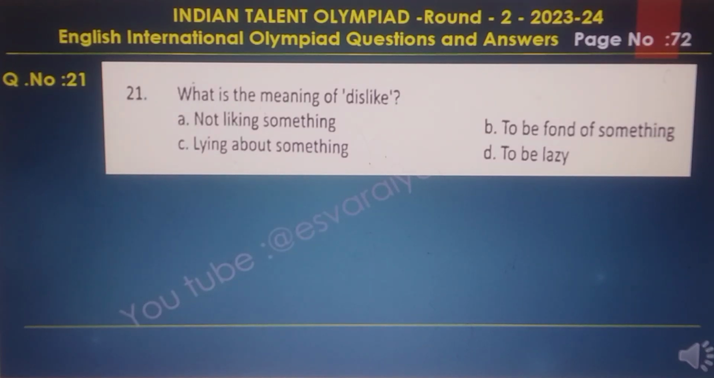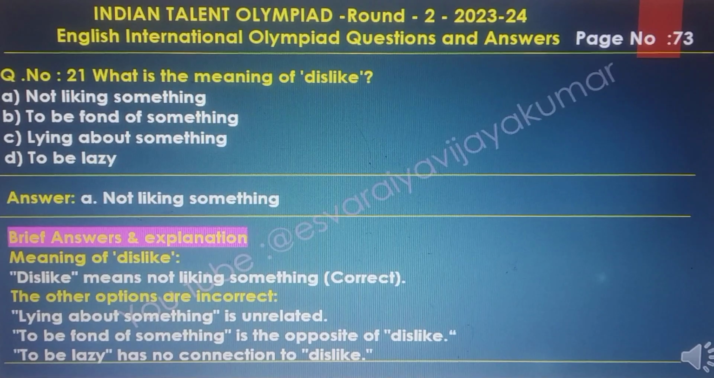Question number 21. Fill in the blanks. What is the meaning of dislike? The answer to this question is not liking something. The brief answer and explanation: dislike means not liking something. Correct. The other options are incorrect. Lying about something is unrelated. To be fond of something is the opposite of dislike. To be lazy has no connection to dislike.